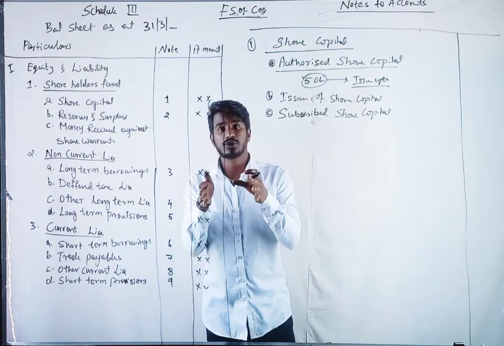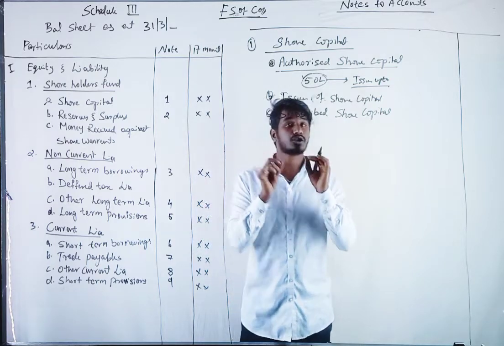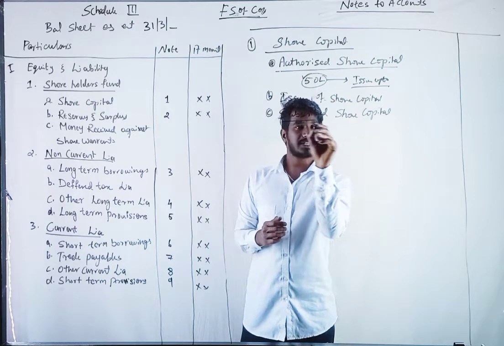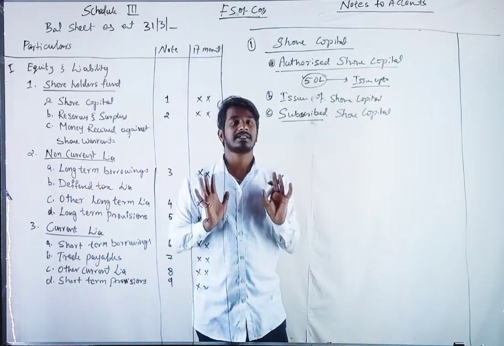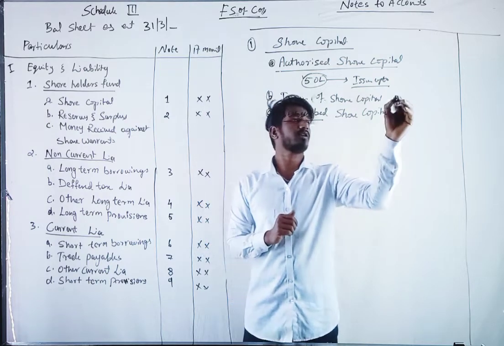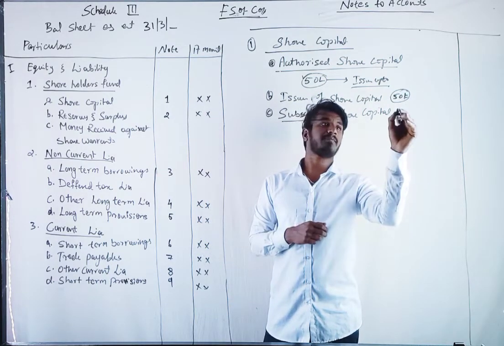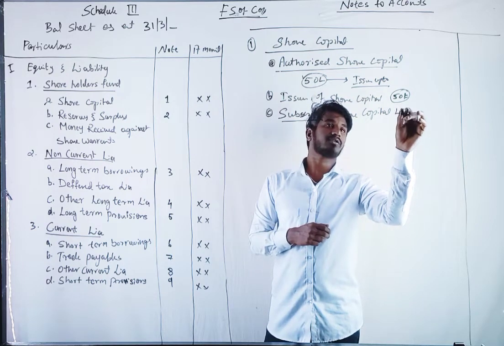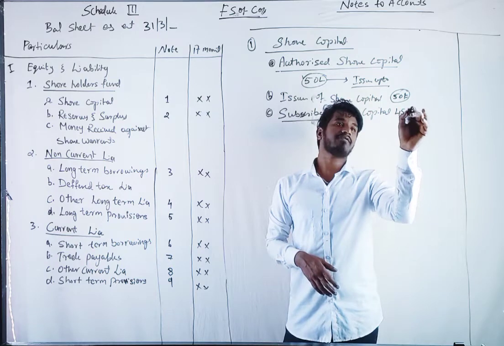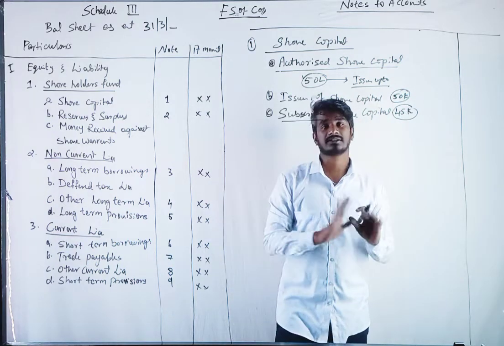If you are issuing the share capital, the public should purchase it, right? The purchase is called subscription. They are purchasing the shares. Let us say you have issued 50,000 shares, and out of that the public bought only 45,000. They subscribed for 45,000 shares. It is called subscribed.